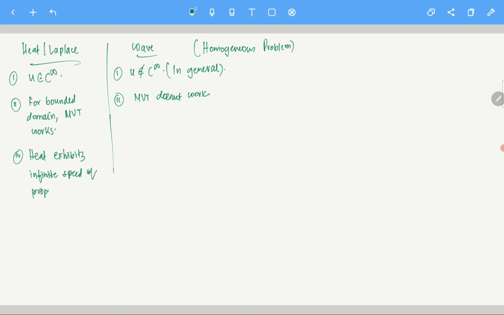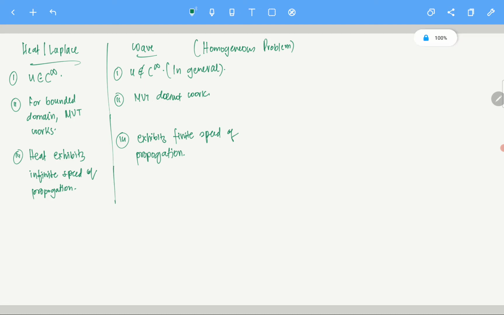Now the wave equation exhibits finite speed of propagation. I will explain what finite speed of propagation is later when we do this. Don't worry about it, but you understand that there are some basic differences.